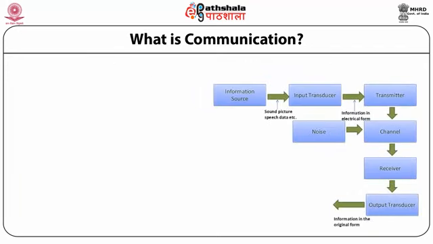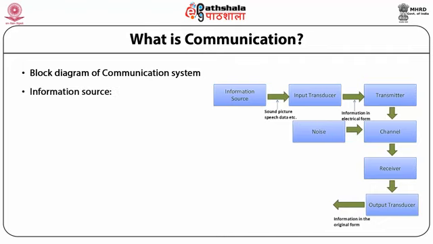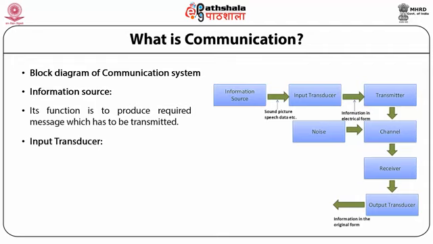Let us now discuss the block diagram of a communication system. As can be seen from this figure, starting from the information source, we get the output, using the output transducer, as information in the original form. The information source produces the required message which has to be transmitted.